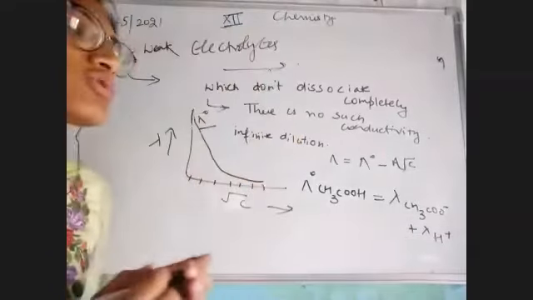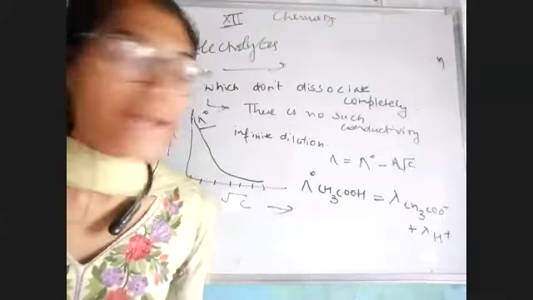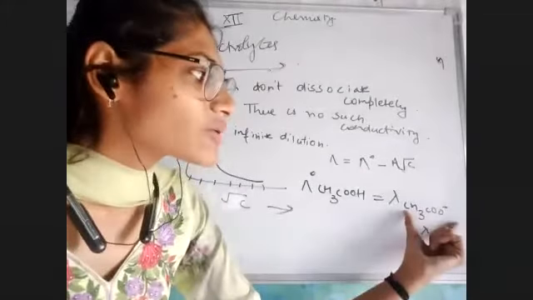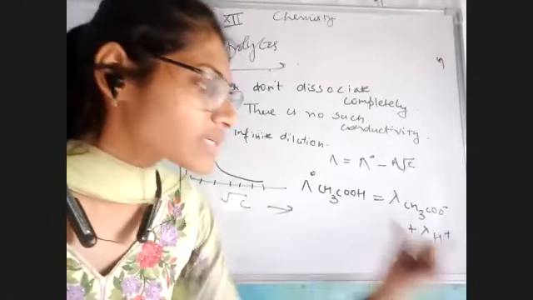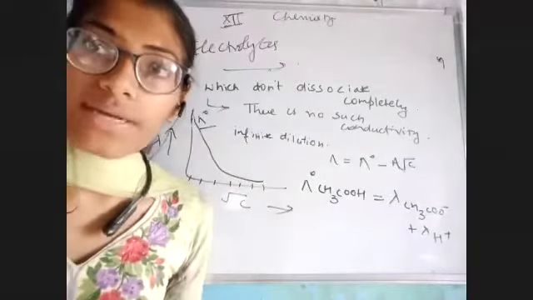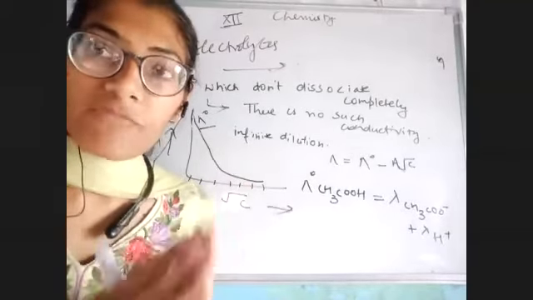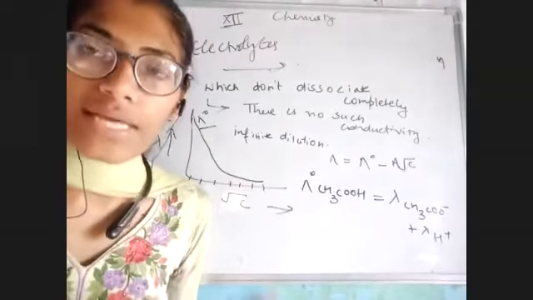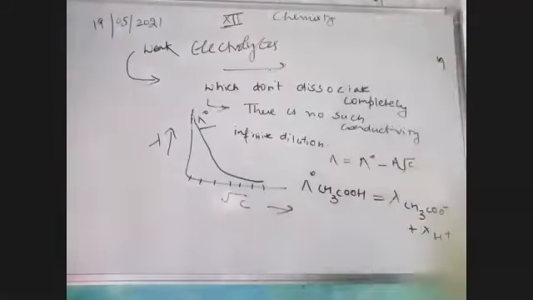And this was all we have observed in the case of strong electrolytes. Now the point is the lambda CH3COO negative is also difficult to calculate. The lambda H positive is also difficult to calculate. Now what can we do? For this, he gave us many examples, and with the help of those examples, we can calculate the lambda naught. Okay, let's see how it is possible.